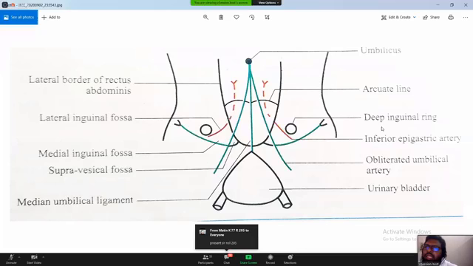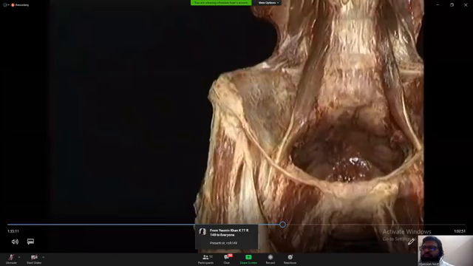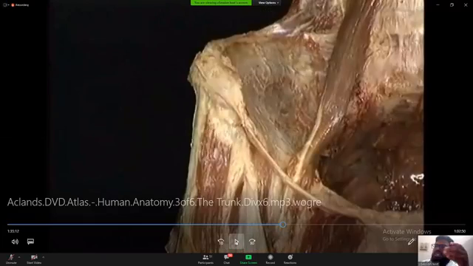But what about this gap? How is this gap filled up? There are plenty of transverse muscles, I mean flat muscles. These are external oblique, internal oblique, transversus abdominis, and the straight rectus abdominis. Along with the sheaths and aponeuroses, they cover up the gap in the anterolateral wall.